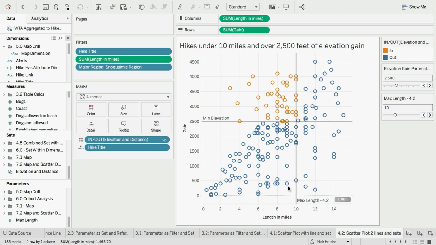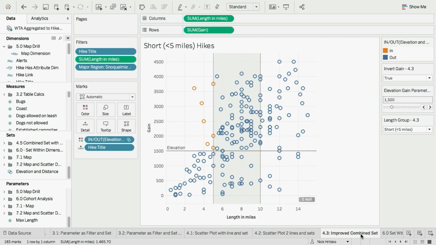So quadrants are cool, but what if we want to break our data into a few more cohorts? Well, we can do just that, and keep layering on with this concept of sets and driving the set membership from parameter values. So I mentioned before that I have this daughter, and I want to take her out on a hike with me. And so we're probably not looking for greater than 1,500 feet of elevation. We're probably looking for something a little easier. And we'll do that by adding a parameter to look at the gain of the hike.